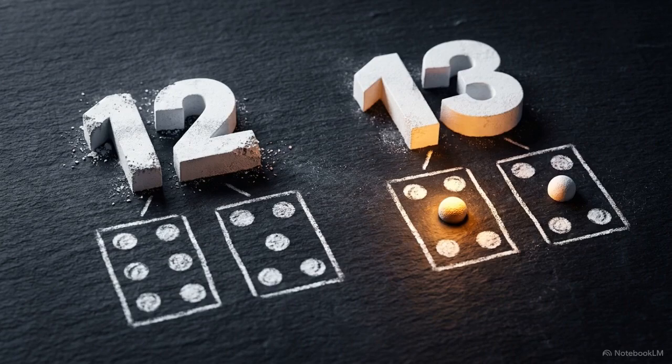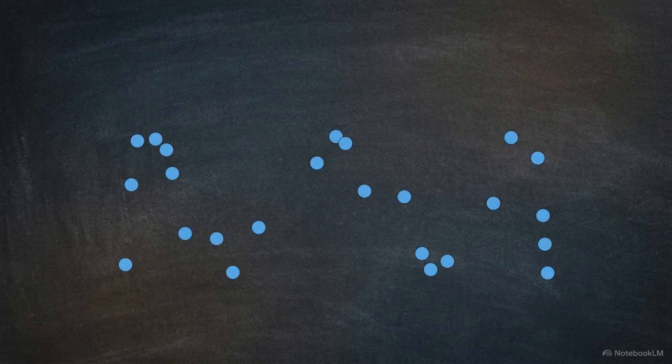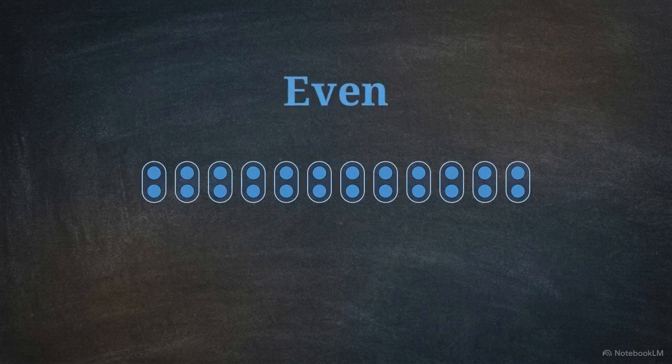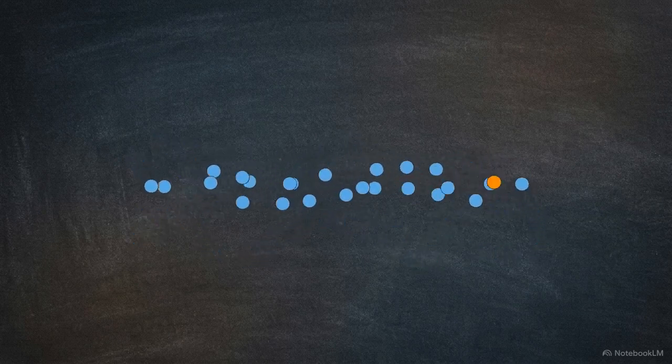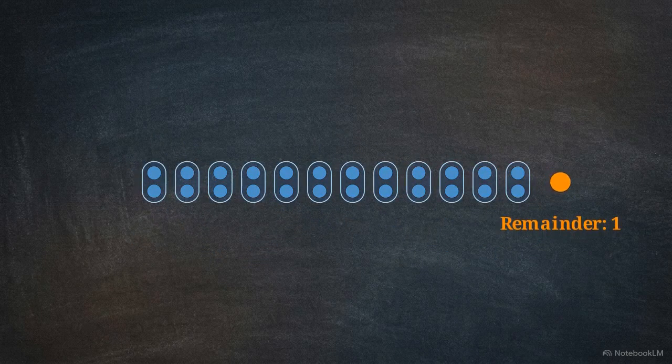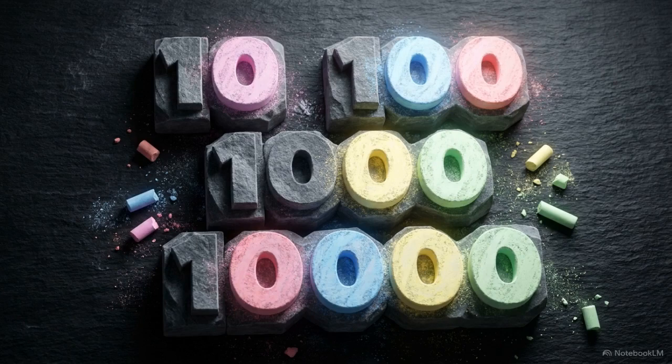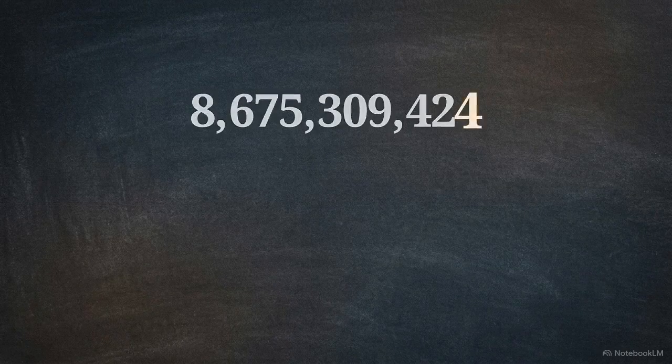To read this code, we look at the physical mechanics of division. If you take a quantity, divide it by 2, and the pieces snap into perfect pairs, it is even. If you have one lone piece that refuses to pair up, a remainder of 1, it is odd. Now, you don't actually have to map out a billion dots to check for a remainder. Our base 10 number system gives us a built-in shortcut. You only need to look at the very last digit.